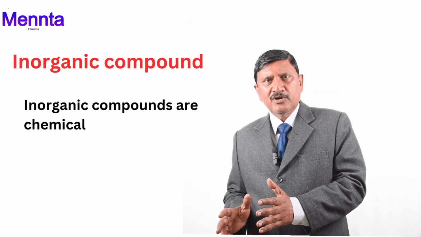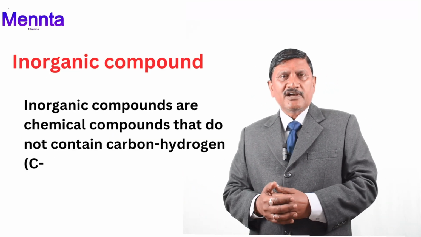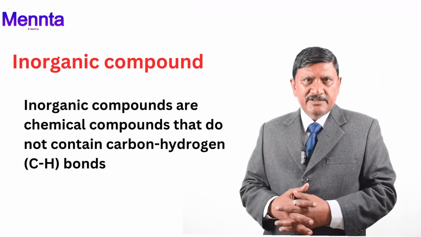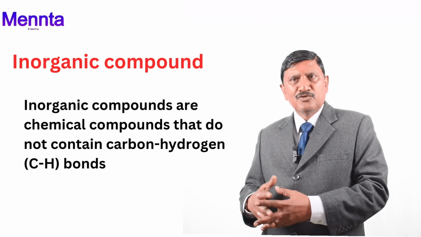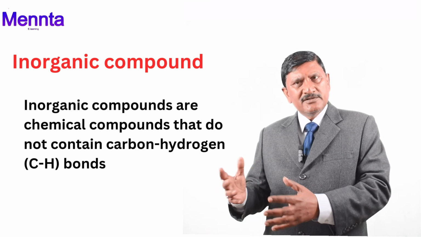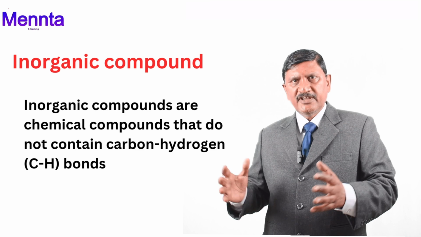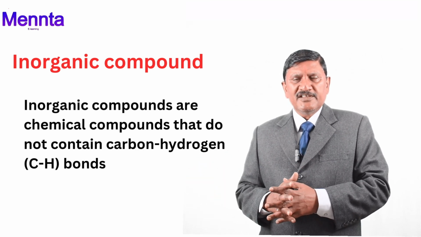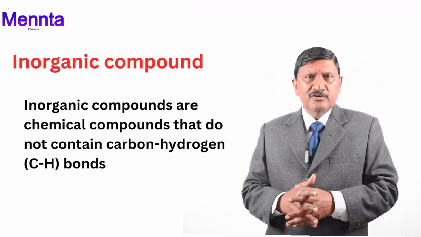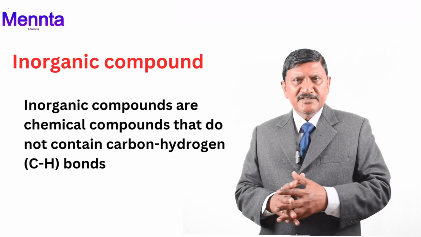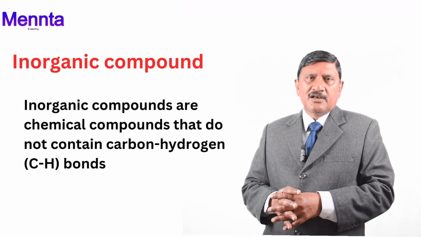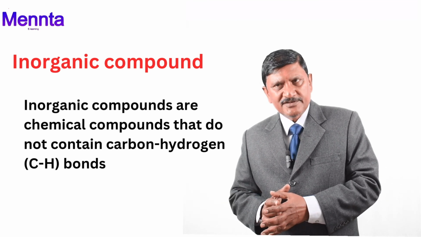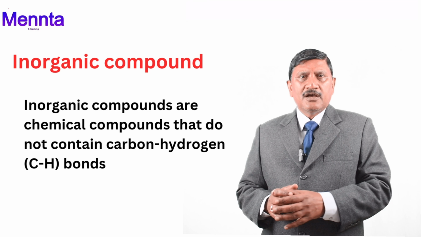And an inorganic compound is one where maybe there is carbon but no hydrogen, or maybe there is hydrogen but no carbon, or maybe other substances are there. Organic compounds have their main source in living things, whereas inorganic substances come from the earth's crust.